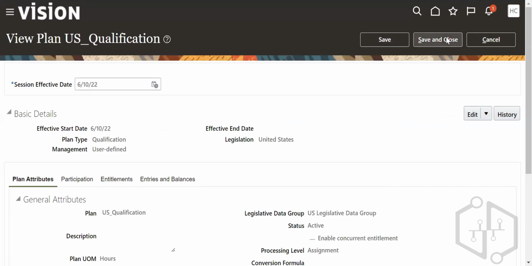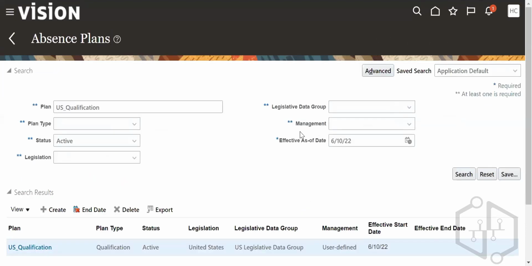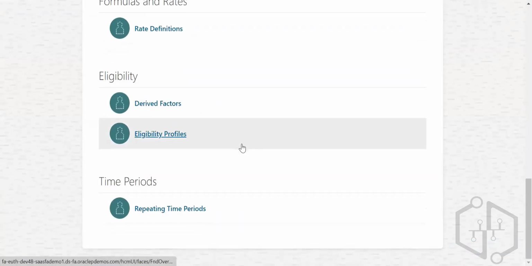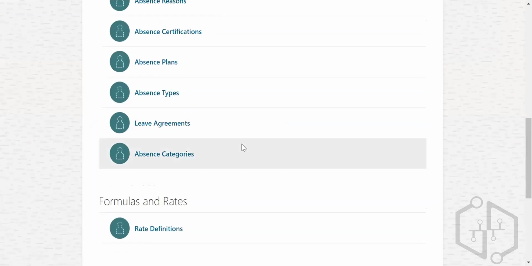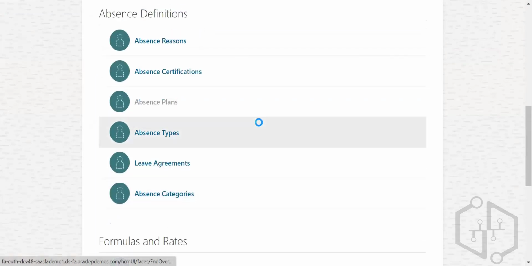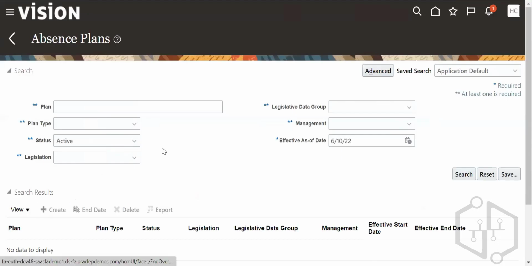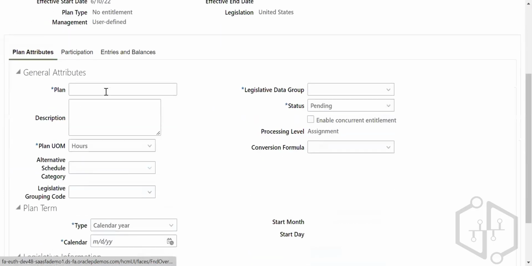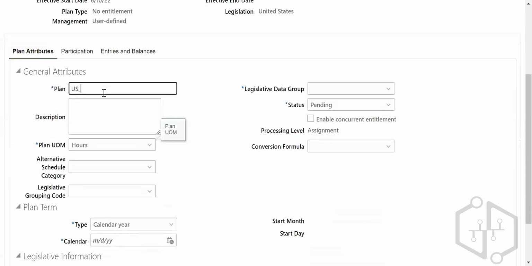Okay. And now we can create no entitlement. Qualifications. Now you can create entitlement.